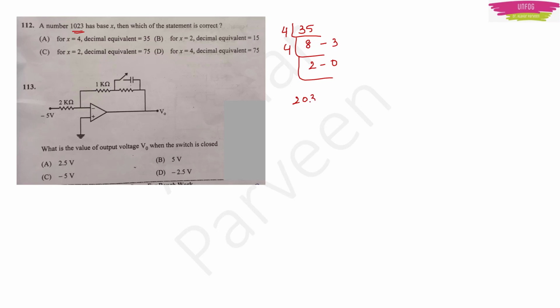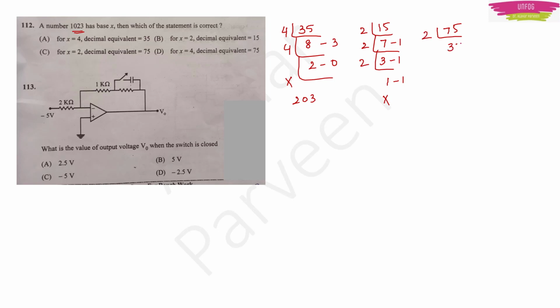So 203. No, we want 1023, right? So option B, 15. 2 7s are 14, 1 is remaining, 2 3s are 6, 1 is remaining, 2 1s are 2, 1 is remaining. This is also not the option. Then 75.